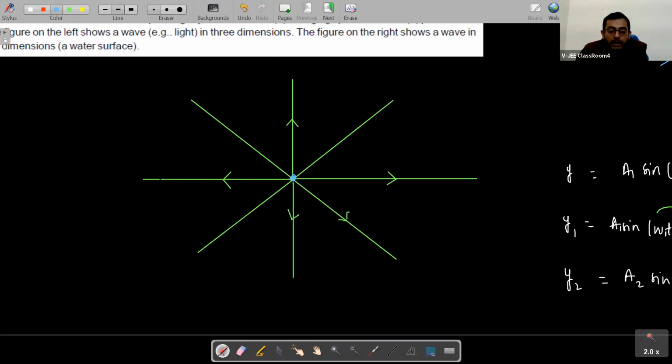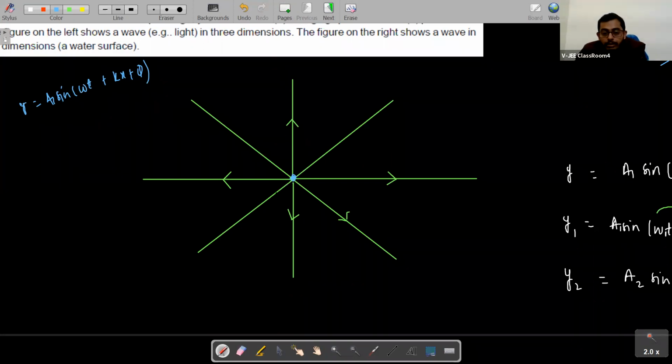Now let us say that the equation for this source is y equals a1 sine(omega t plus kx plus phi).